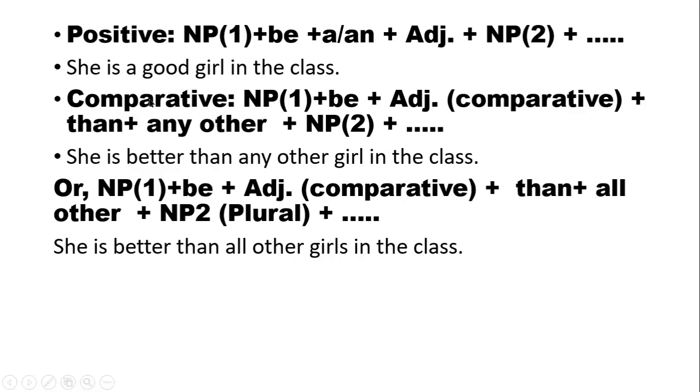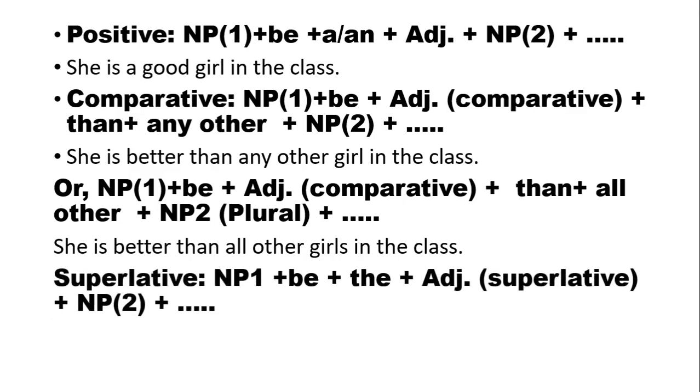So we have got two structures for the comparative form. One is: she is better than any other girl in the class. The second one is: she is better than all other girls in the class. You can see a little bit of change here. When we use any other, we use the singular form of NP. When we use all other, we use the plural form of NP.